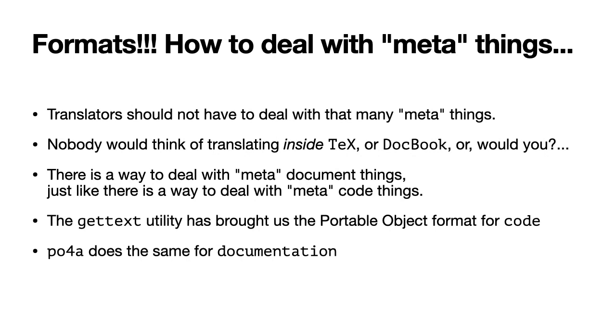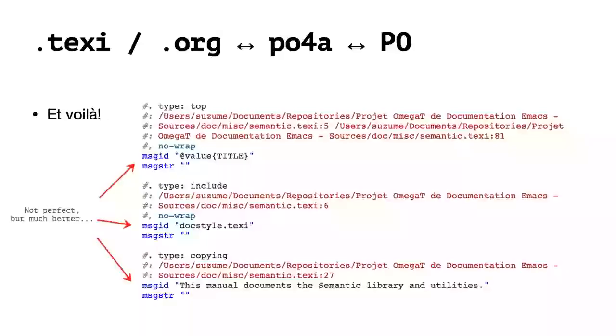How do we deal with this situation? For code files, we have the gettext utility that converts all the translatable strings into a translatable format, which is the PO format. And that PO format is ubiquitous even in the non-free software translation industry. For documentation, we have something different. It's called po4a, which is short for PO for all.